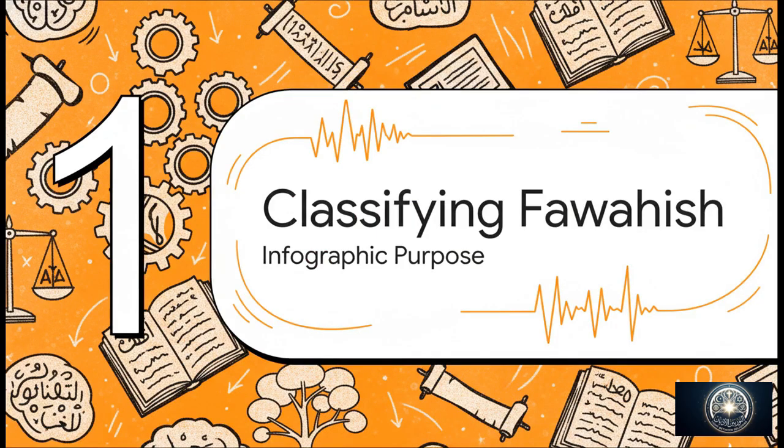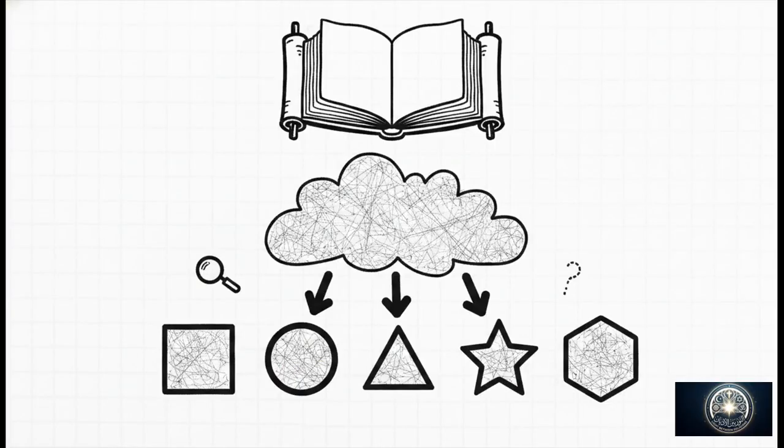Okay, Section 1, classifying Fawahish in text, understanding the infographic's purpose. So, the main header translates directly to classification of sexual transgressions in the Holy Quran. That really sets the stage for us, right? We aren't just looking at some random general list of grievances here. It's a strict, textually based categorization of specific acts. The Arabic word used for these transgressions, or immoralities, is fawahish, and the source material promises to break this broad concept down into its precise constituent parts based entirely on Quranic terminology.